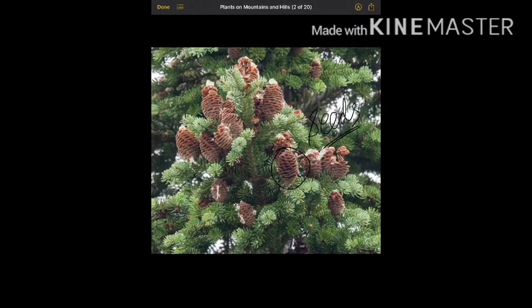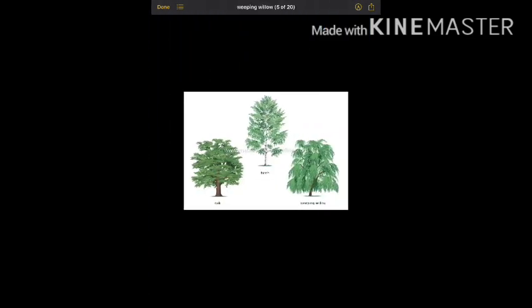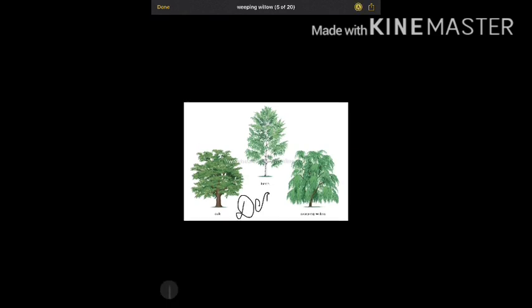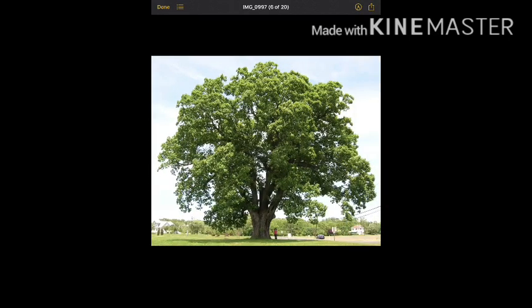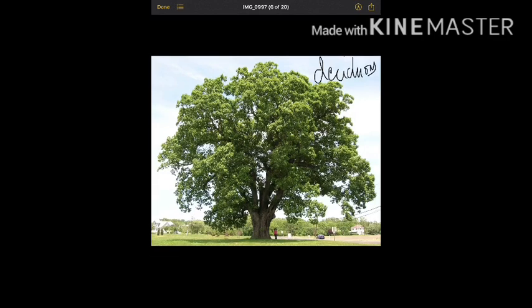Now let's move on. This is the diagram of a fir tree which is growing in the mountain area. I've just got it for you. And these are some trees which are deciduous, students. I tried getting some pictures for you. Deciduous trees shed their leaves in autumn or winter season. And this is an oak tree, which is growing in plains, and it is also a deciduous tree. All right, students.